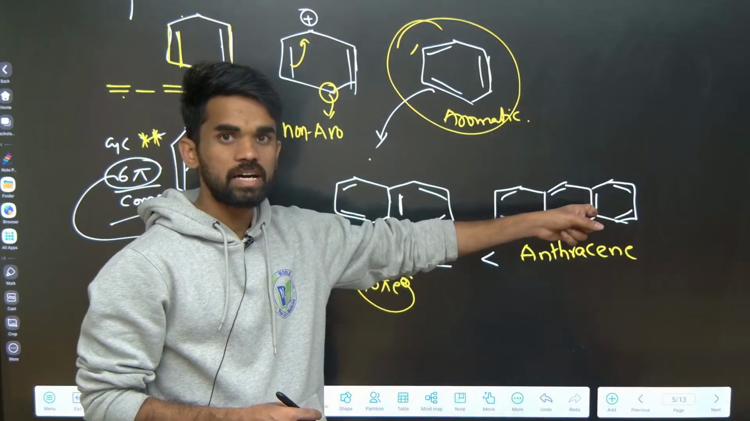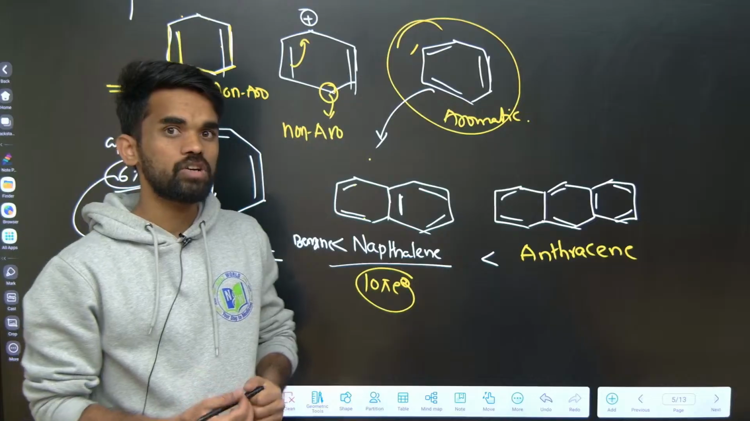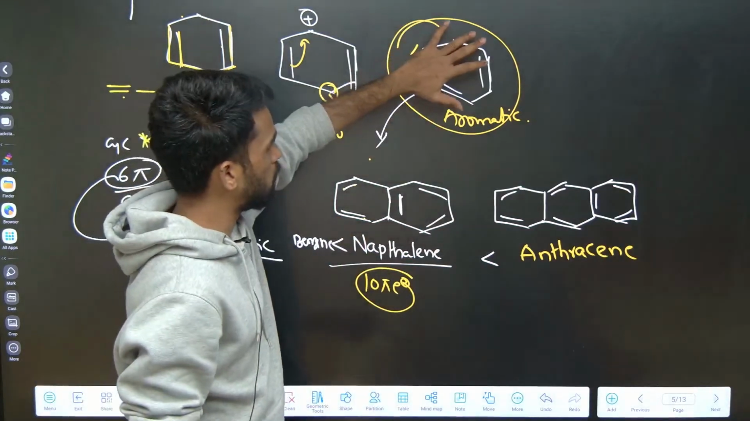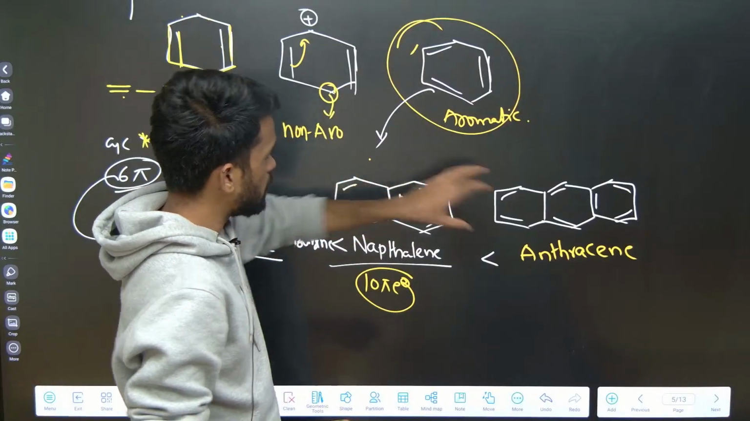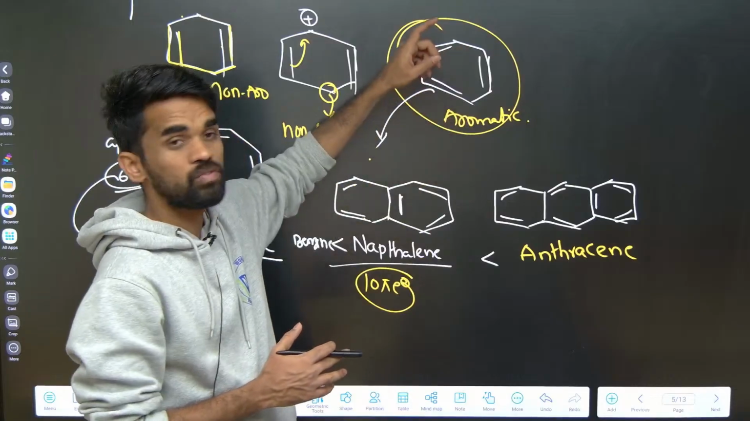Now, 1, 2, 3 rings are there. In naphthalene, 2 rings are there. Here only 1 ring. So if you want to compare aromaticity per ring, here you are having only 1 ring, here also you take 1 ring, here also you take 1 ring. So per ring, if you compare, aromatic nature will be more for benzene.